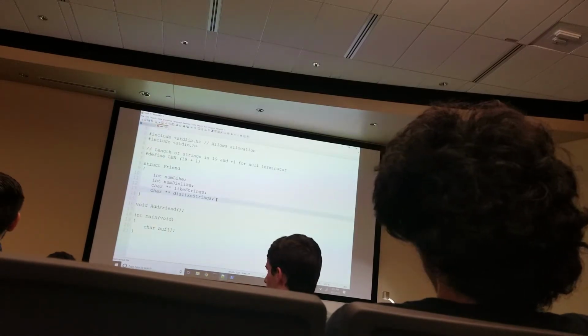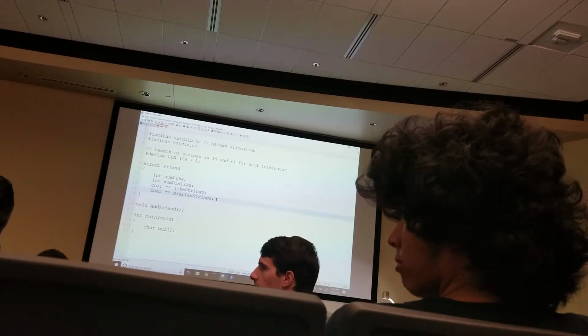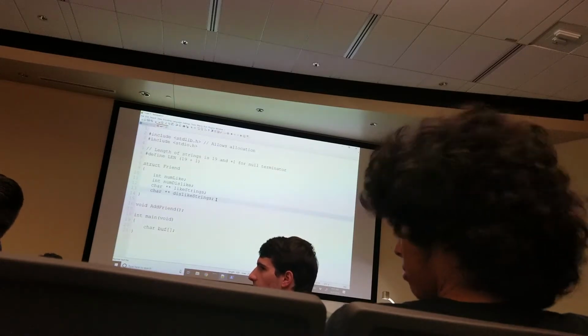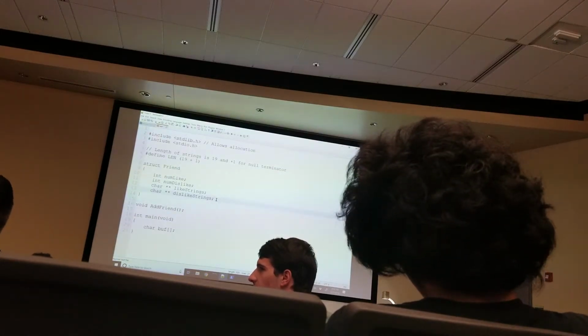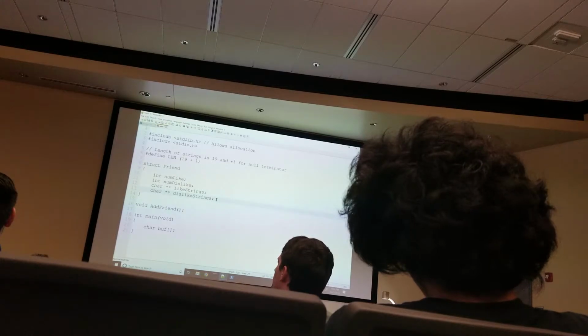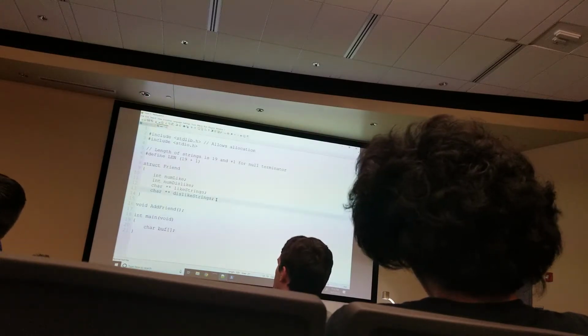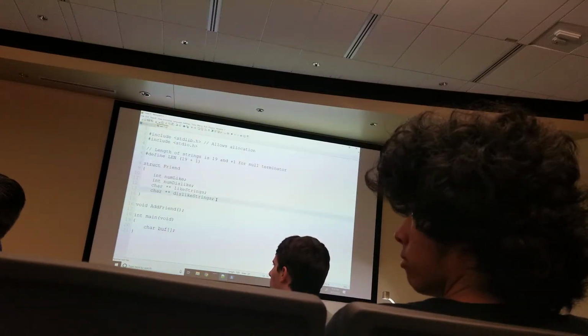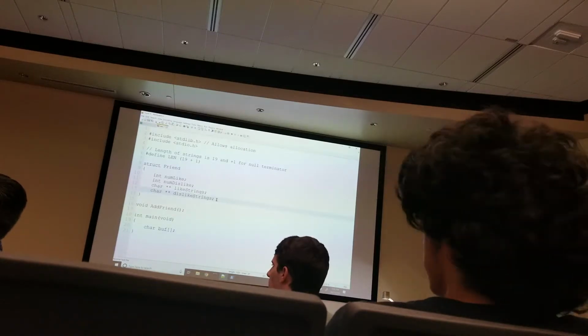Is that what you wanted to say as well, or do you have something else? I have something else. Oh no, another critique. All right. So when you do the double star, is that like using dynamic memory? Because I know 2D arrays you can make by using 2 brackets. Yes, yeah, you can do that.